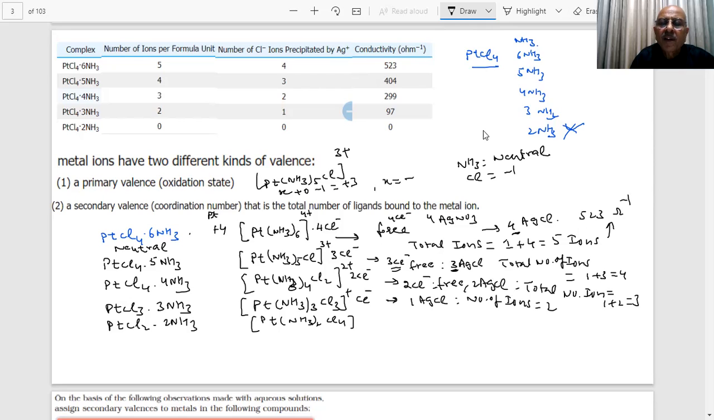And 4, not 3, +4. What is the oxidation number of platinum here? It will be x plus 0 minus 2 is equal to 2. So x is plus 4. Everywhere it is +4.